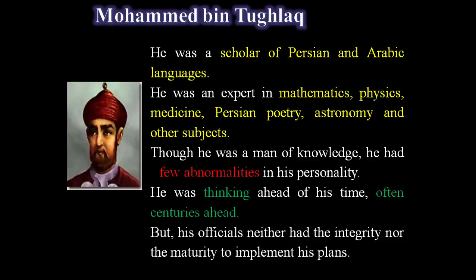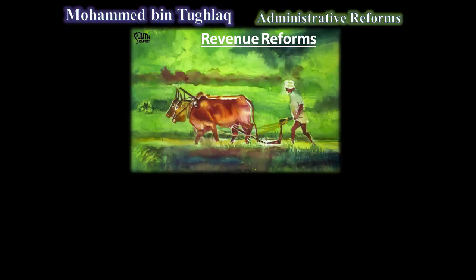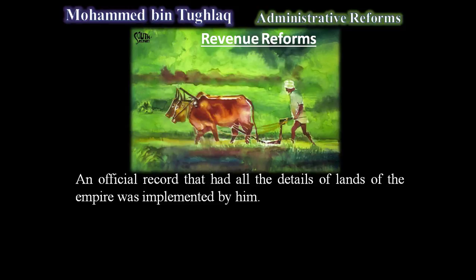So his officials had neither the integrity nor the maturity to implement his plans, programs and policies. That is the reason, even though he had a lot of knowledge, he is considered to have had a few abnormalities in his personality. Let's come to the very important administrative reforms introduced by Mohammed bin Tughlaq. Among them, revenue reforms. In the revenue reforms, an official record that had all the details of land of the empire was implemented by Mohammed bin Tughlaq.